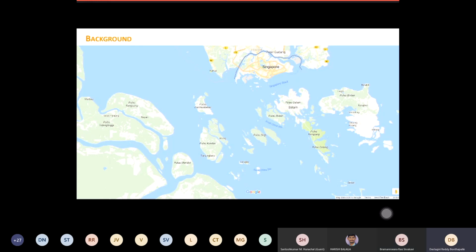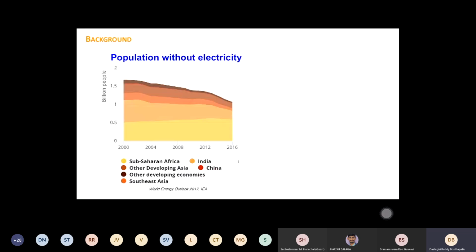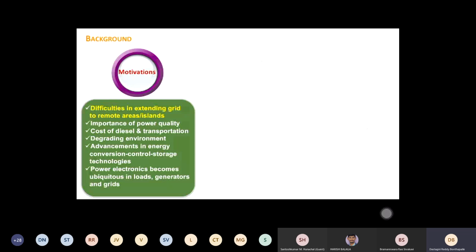Now, as I said, this is just the introduction. There are many islands, so they need standalone AC grids, standalone DC grids, whatever they want. There are many islands around in this locality, so they are concentrating on this. That is why there is huge funding to develop this kind of strategies and come up with different ideas to make this plug in and plug out. I'll skip this introduction because everyone knows. There is a difficulty in extending the grid because there is an island, so you cannot install the right of way to reach the main power to that island. So a standalone microgrid or hybrid generation is the only option we have.